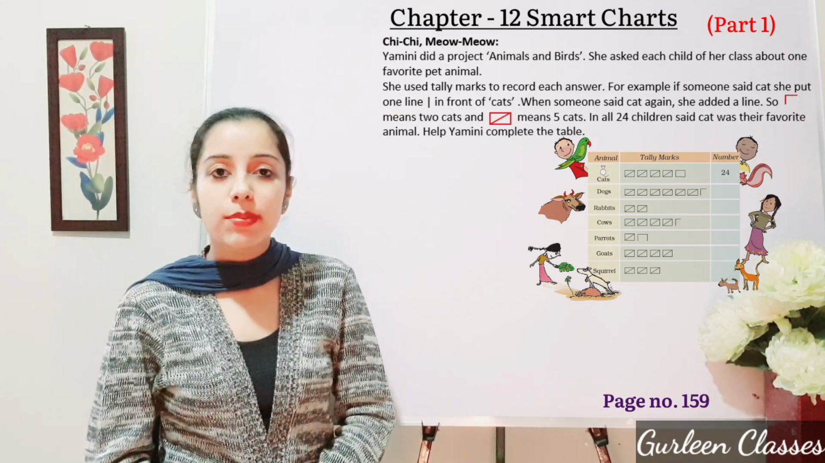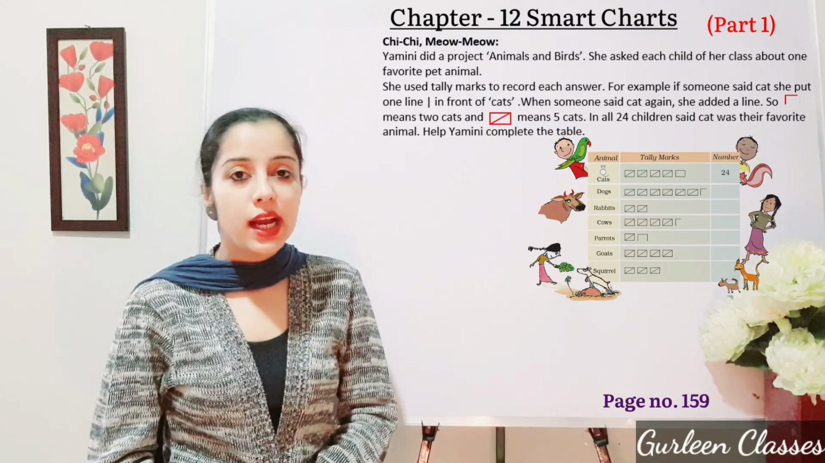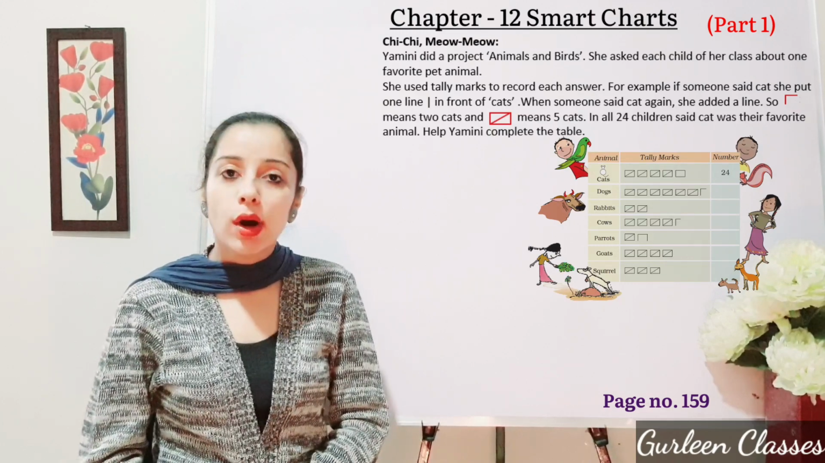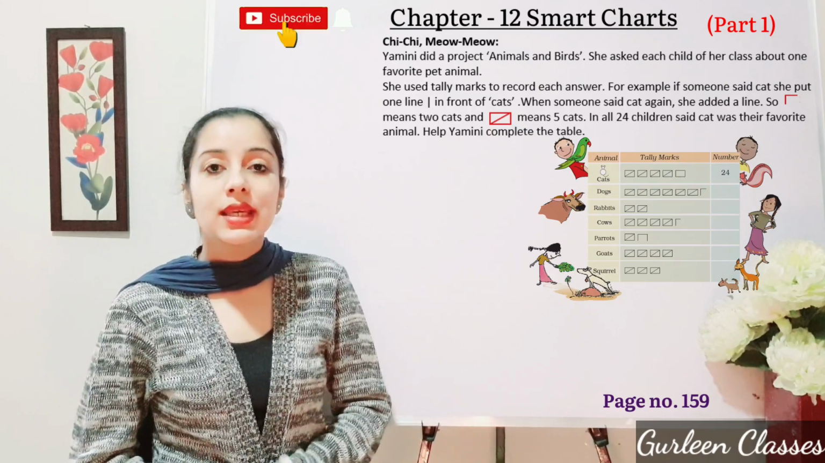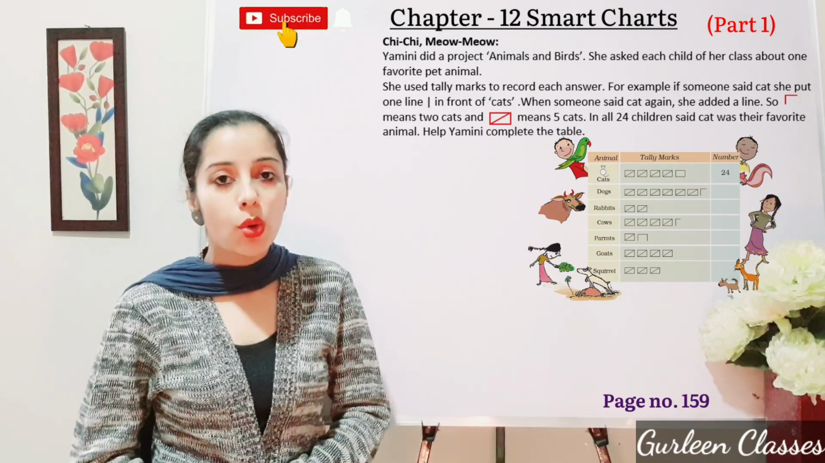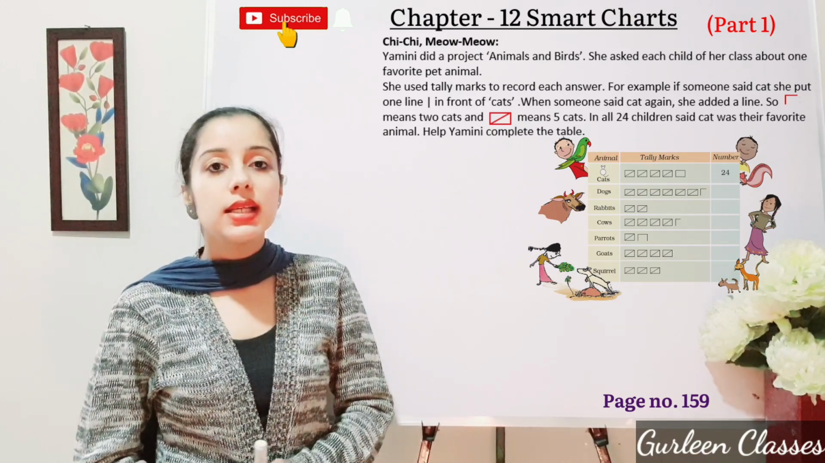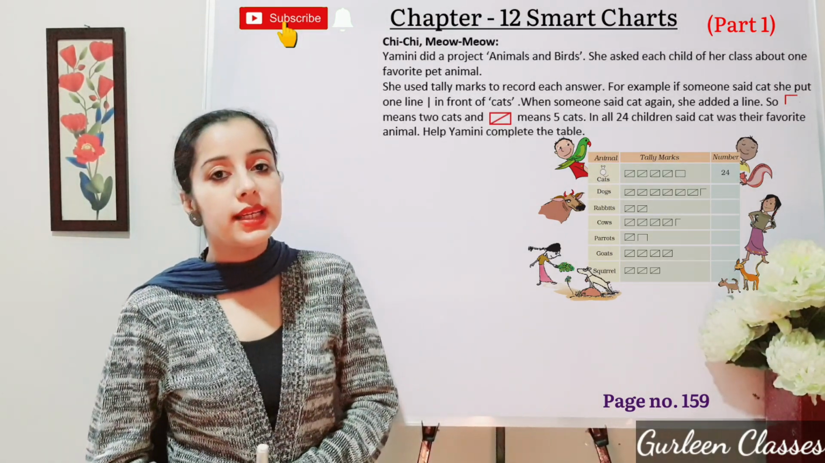So Yamini had a project of animals and birds. She asked each child of her class about one favorite pet animal. What are pet animals? Animals like cow, horse, cat, dog. These are pet animals which we can keep at home. And wild animals are like lion, tiger, snake. These animals are mostly in the jungle. So she used tally marks to record each answer.